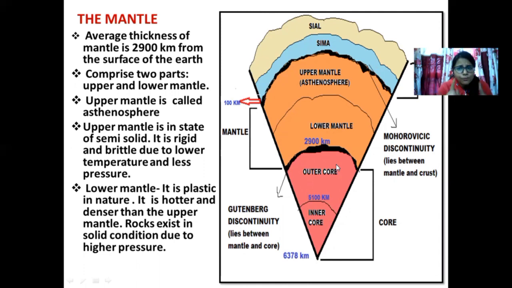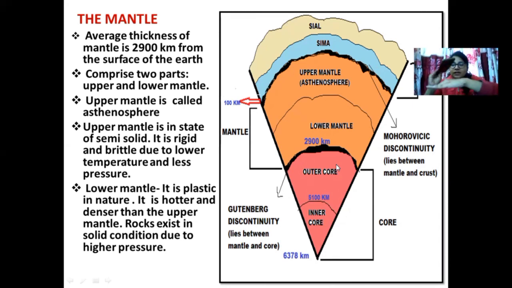And remember one thing, both the Sial and Sima are floating on the upper mantle. Upper mantle is giving that energy to the Sial and Sima to go here and there. Why do we have earthquakes? This is because the Sial, which is situated on the Sima, is floating on the upper mantle.